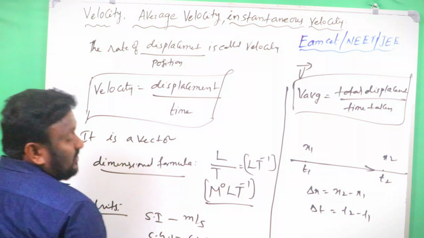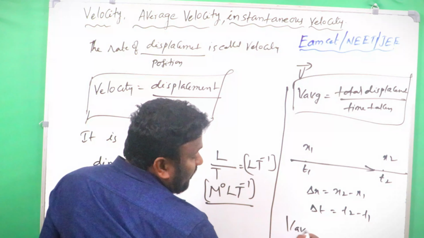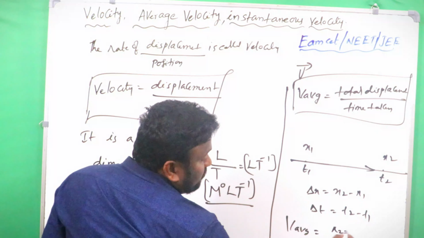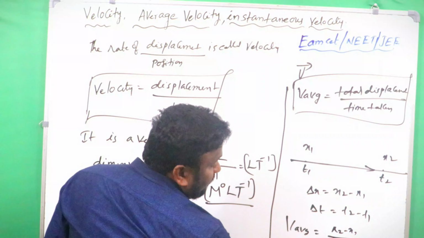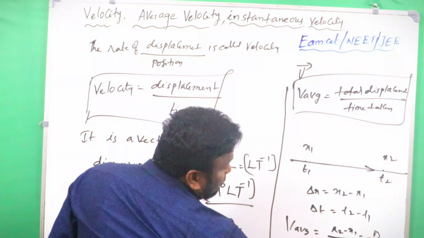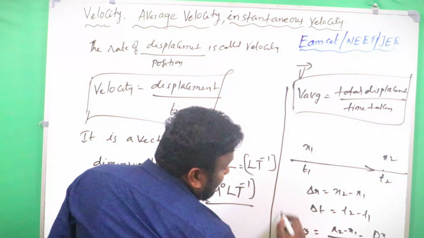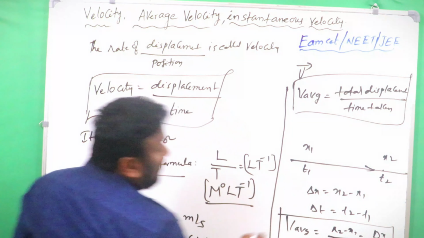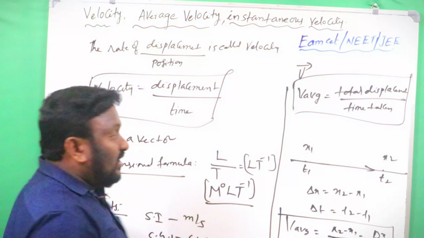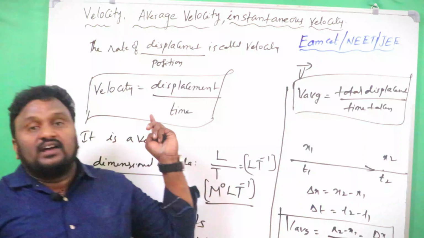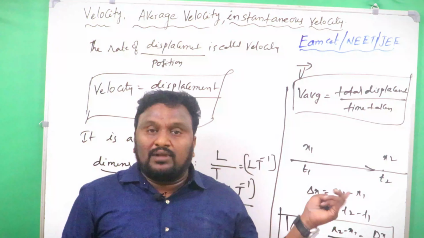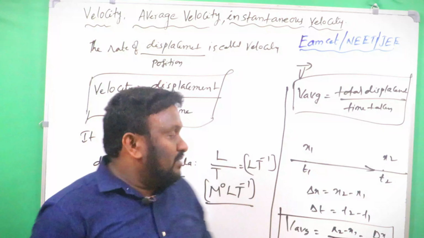So V average is equal to x2 minus x1 by t2 minus t1, that is equal to delta x by delta t. This is simply about average velocity. Average velocity and velocity both have the same dimensional formula and the same units. You have to remember that.